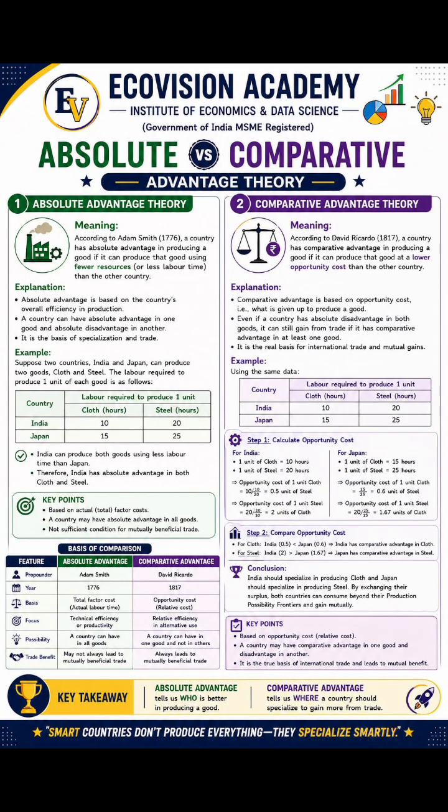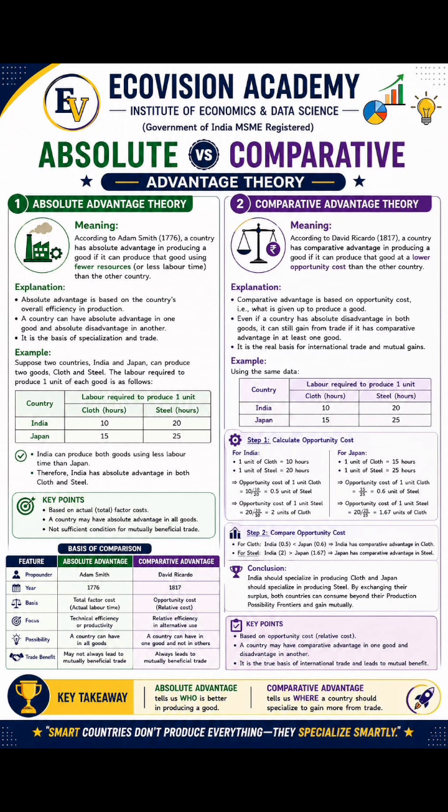In this case, comparative advantage theory is a very dynamic aspect that is being added to international trade by David Ricardo. Comparative advantage theory tells us that each country should produce that product in which they have a comparative advantage and should not produce that product in which they have a higher comparative disadvantage. Suppose India is having higher comparative advantage in the production of cloth and Japan is having higher comparative advantage in the production of steel.